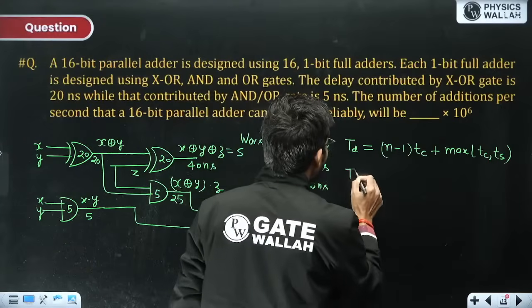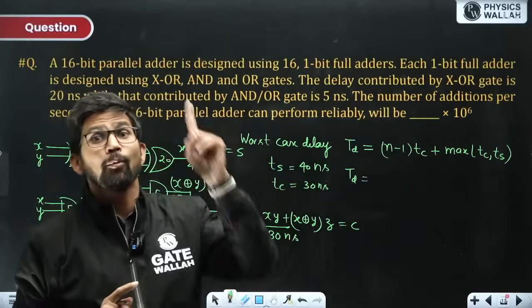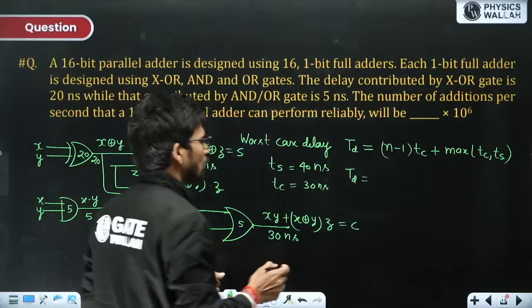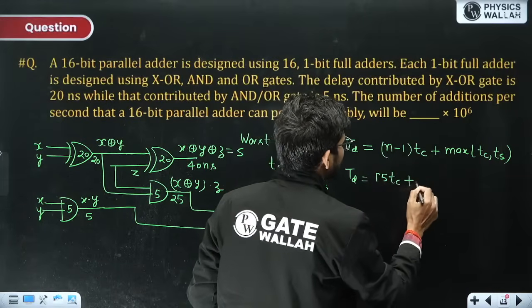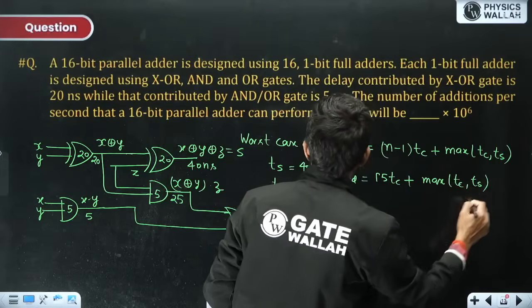Now let us calculate TD, the time taken by this adder to perform one complete addition of 16-bit numbers. This is 15 TC plus max of TC, TS. Which is maximum? TS is maximum.